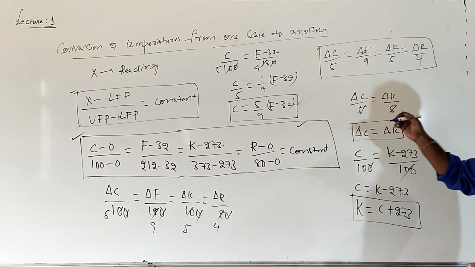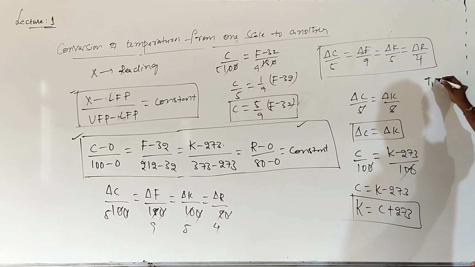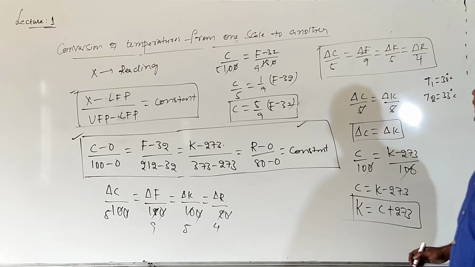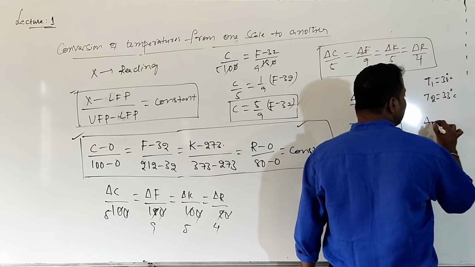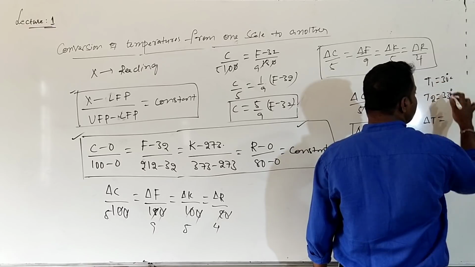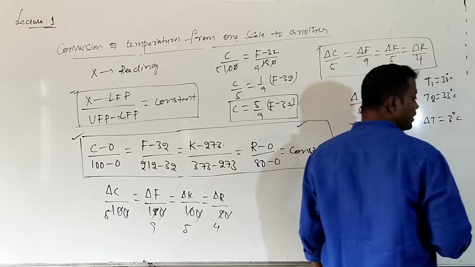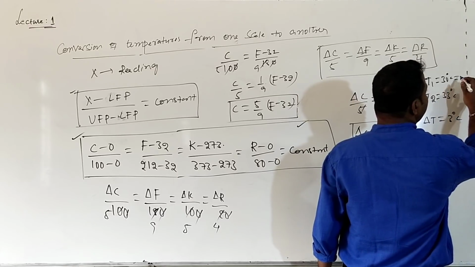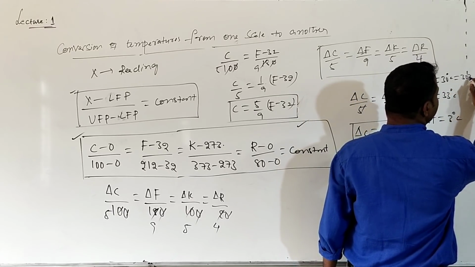I told you, for example, a body's initial temperature is 30 degrees Celsius. Final temperature is 33 degrees Celsius. What is the change in temperature in centigrade scale? Delta T, 33 minus 30, that is 3 degrees Celsius. So 30 degrees Celsius is how many Kelvin? 30 plus 273, so 303 Kelvin.